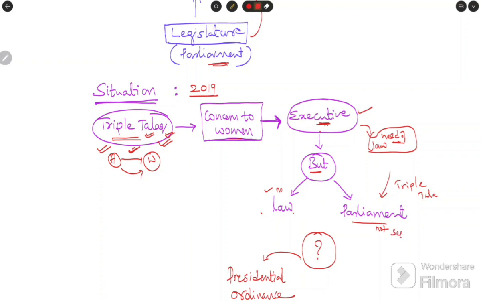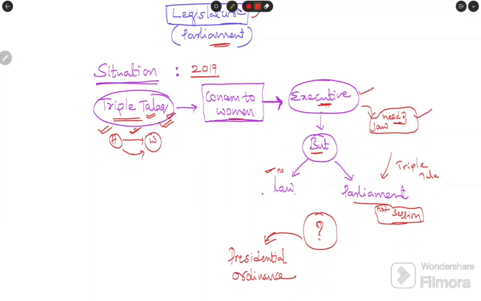But it is not in session. Then is it possible for parliament to frame the law? No. The situation has arisen like this: there is no law related to triple talaq, and parliament is not in session, but the executive needs the law. Then what is the solution? That is the presidential ordinance.